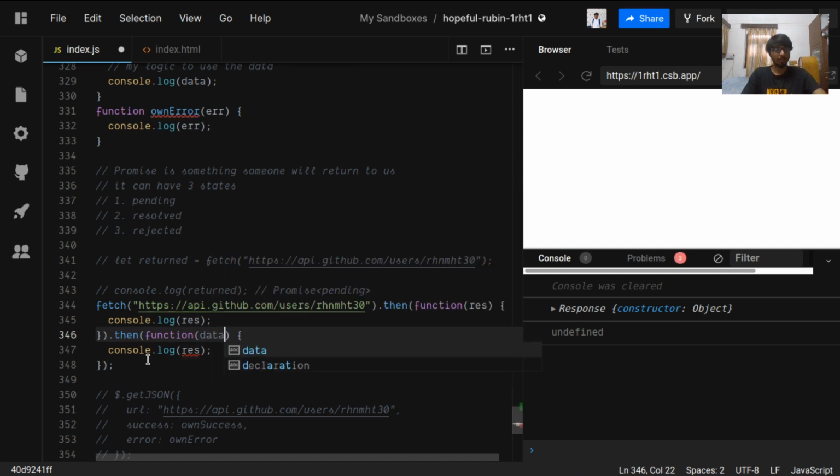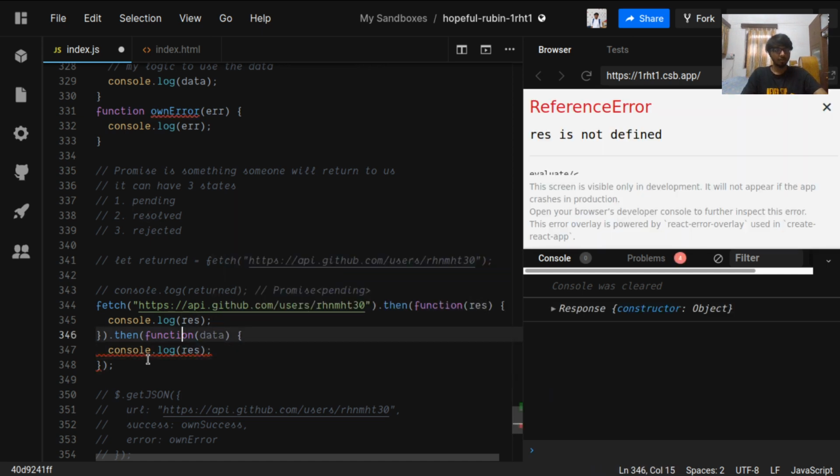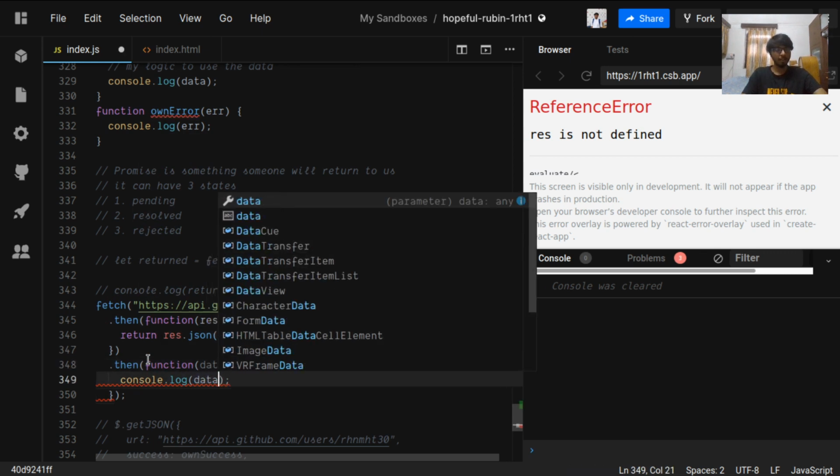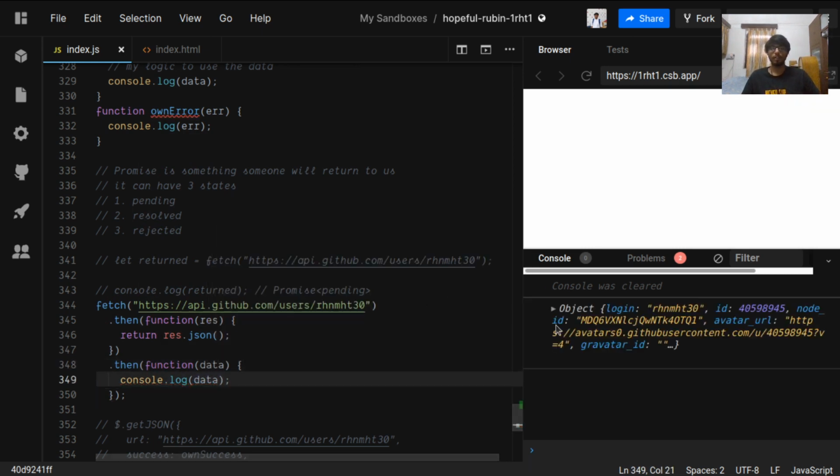It will not happen with just console log response, and we need to return response.json, which is an internal thing in the Fetch API. So here is our response. This fetch will return us a response whenever the promise is resolved. The response has a method on it, .json, and this again is a promise.